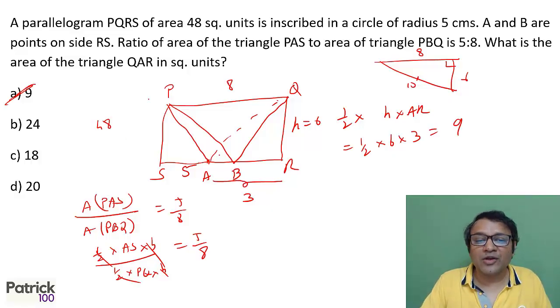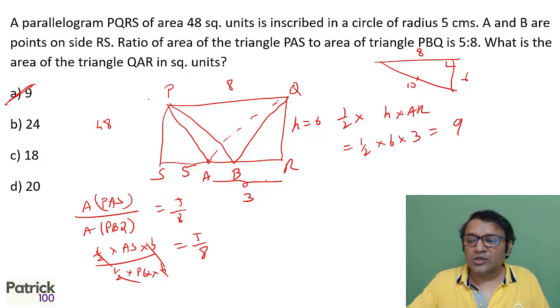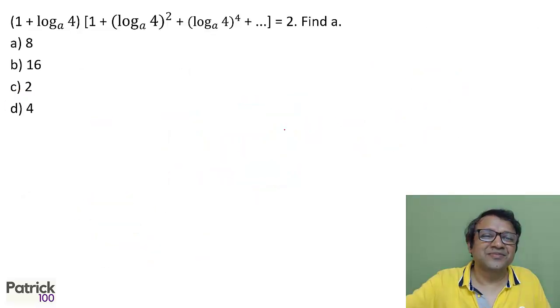Technically you can look and make out, since the ratio is 8:5, PQ will be 8 and SA will be 5, so automatically AR will be 3. The height is 6. So half into 6 into 3 is 9. That will be the answer.